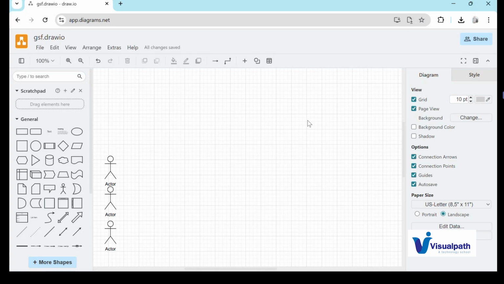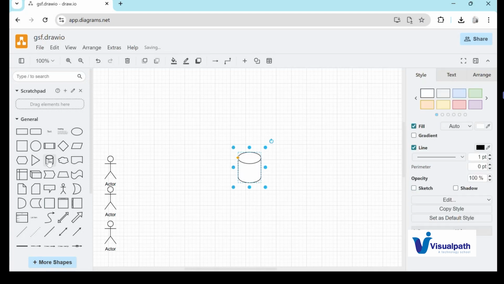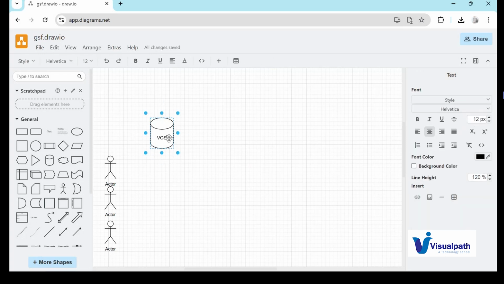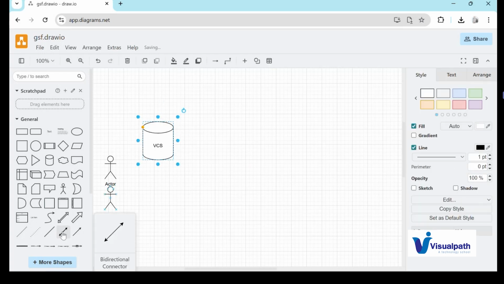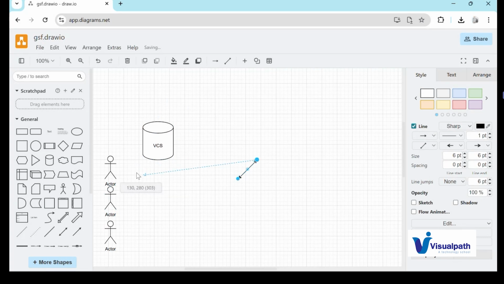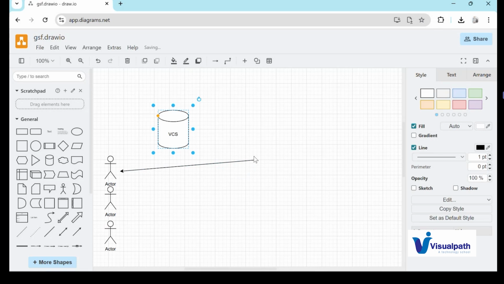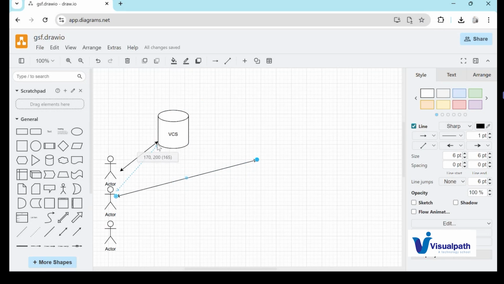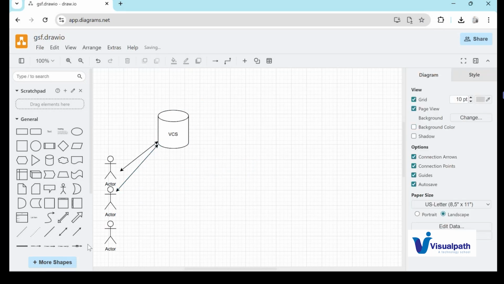So what is the solution then? We will be using a VCS here. VCS stands for version control system. Whatever code the developers have written, they will start pushing that code to this VCS, the version control system. This is one of the central tools.